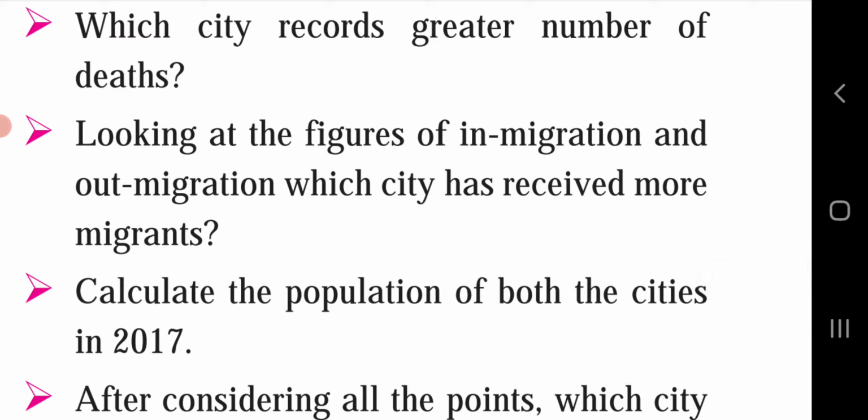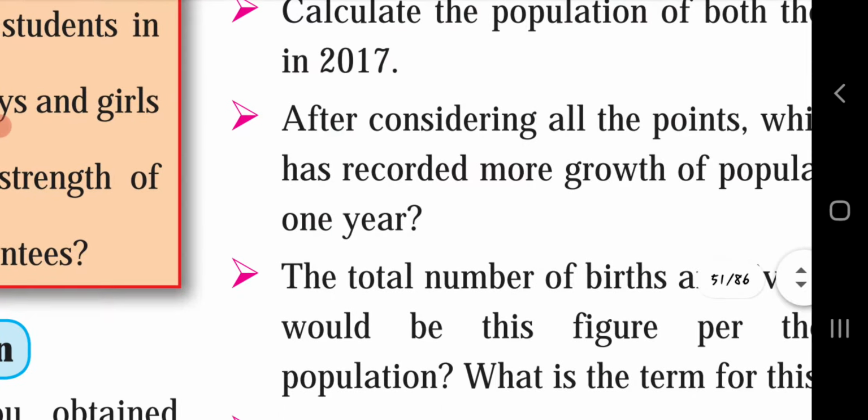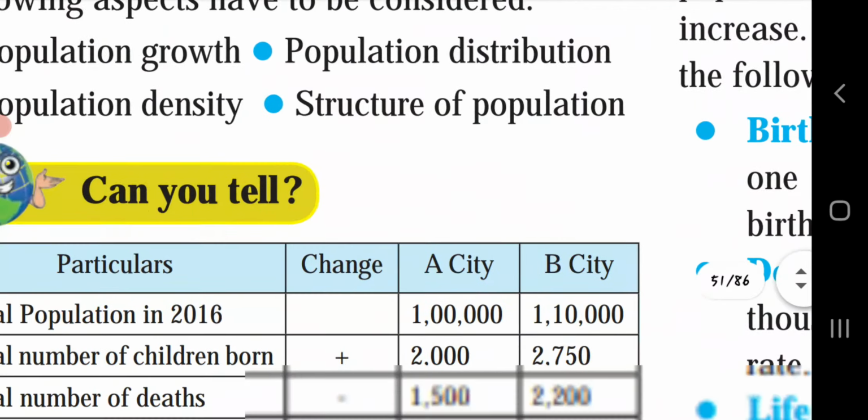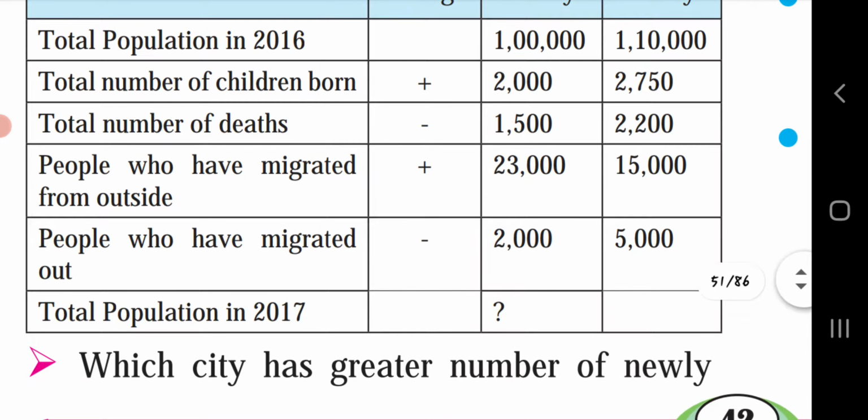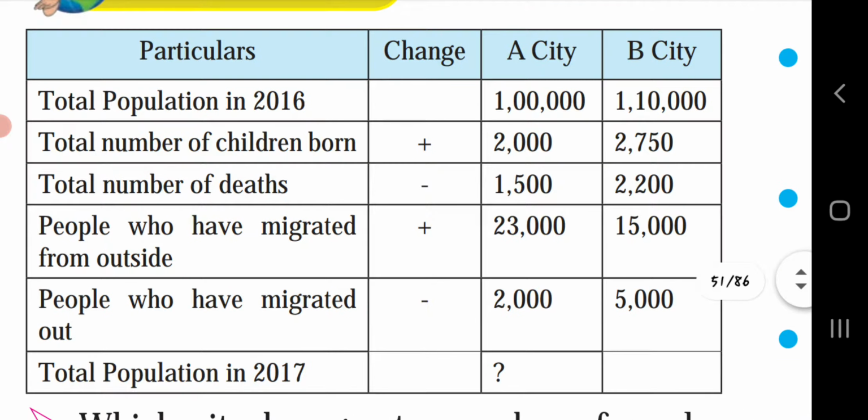Looking at the figures of in-migration and out-migration, which city has received more migrants? If you see the table, people who have migrated from outside in A city are 23,000.